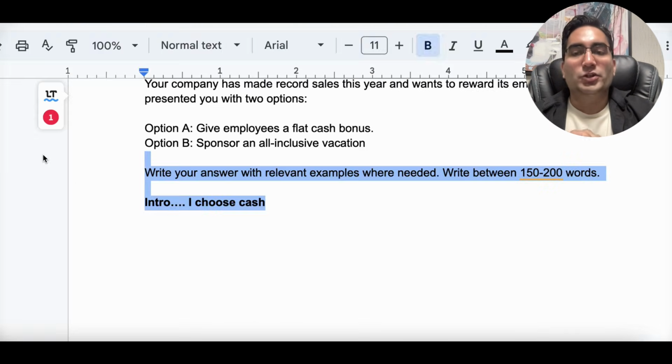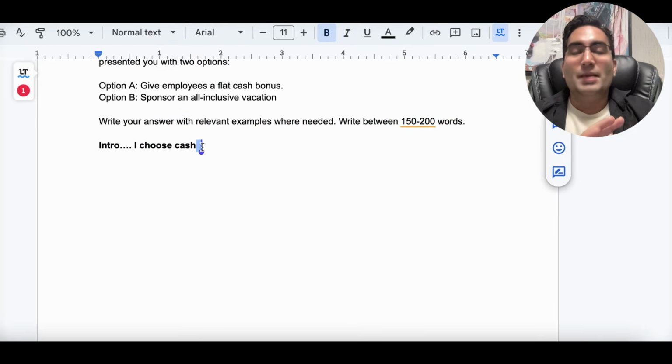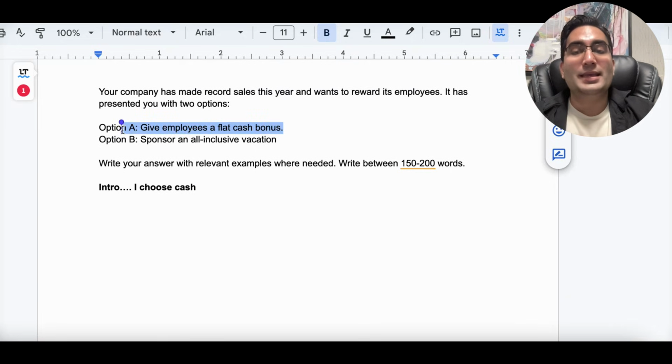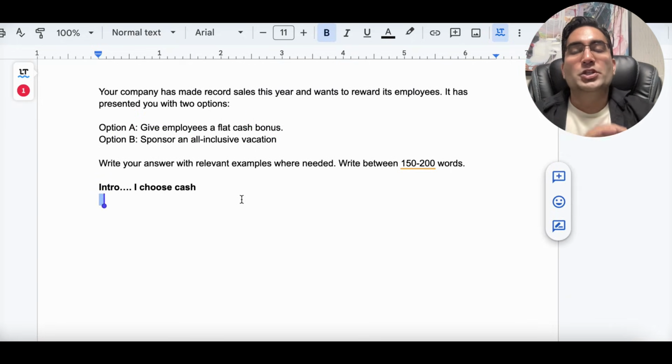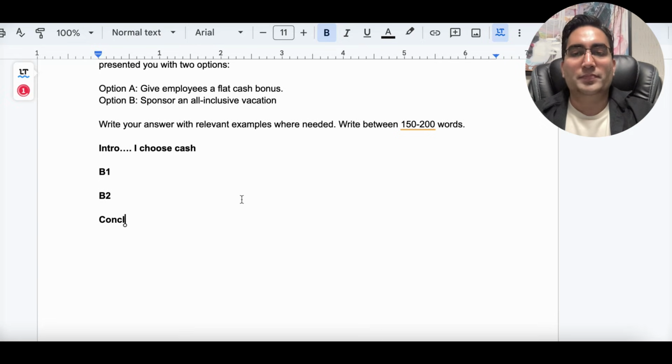Let's say I start with my intro, and we're not discussing the intro today, we're discussing body 1 and 2. In the intro, I'm going to give my opinion, and my opinion here is I choose option A, give employees cash. What I'm going to show you here is how you can write body 1 and body 2 and how you have to think. It's a practical demonstration, and your conclusion will not be discussed today. The conclusion and your intro simply have your opinion, and they're much simpler than body paragraphs. This is where people make mistakes, okay?